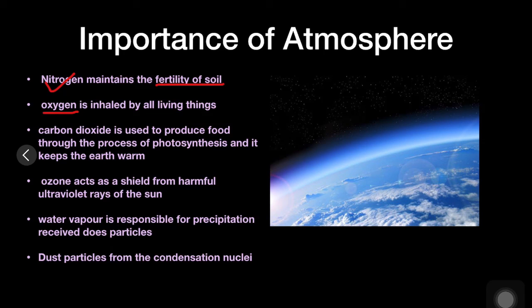Carbon dioxide is used to produce food through the process of photosynthesis, and it also helps to keep the earth warmer. Ozone, as we discussed earlier, is a protecting shield from the UV rays we receive from the sun. Water vapor is responsible for precipitation, and dust particles are very important, as they act as condensation nuclei.